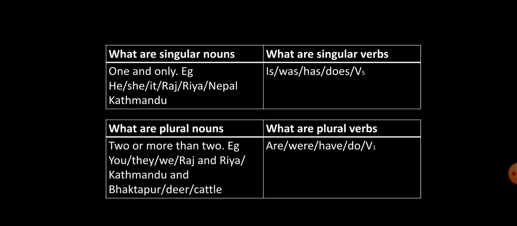So what are plural nouns and plural verbs? Plural nouns mean two or more than two nouns. For example, you, they, we, Raj and Riya, Kathmandu and Bhaktapur, deer, cattle, etc. These are plural nouns. And what are plural verbs? Are, were, have, do, and any verb 1 form are said to be plural verbs.